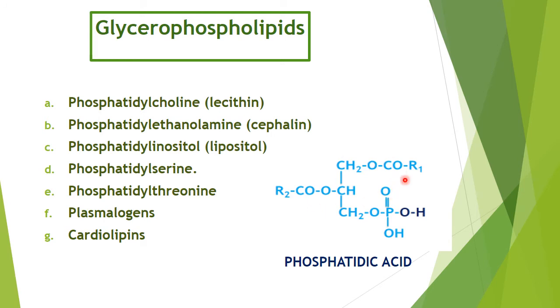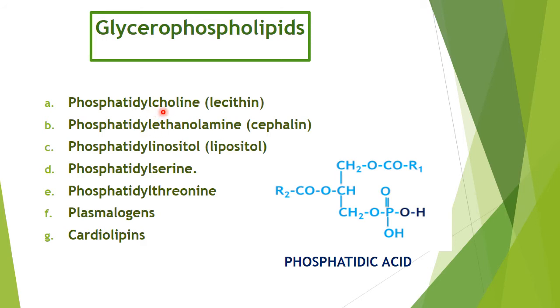You can see this is phosphatidic acid, and all are derivatives of it. In these examples of glycerophospholipids, you will see that all have this same structure. Only the H is replaced by a different nitrogen base, and so different phospholipids are synthesized.